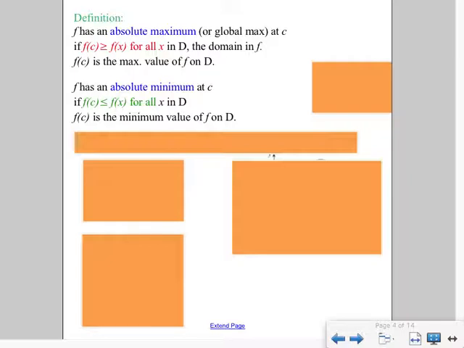So of course an absolute minimum has the flip side of that. f of c would be the lowest point over the entire domain. So remember that absolute language tells us that there are no values that are bigger than that particular value.